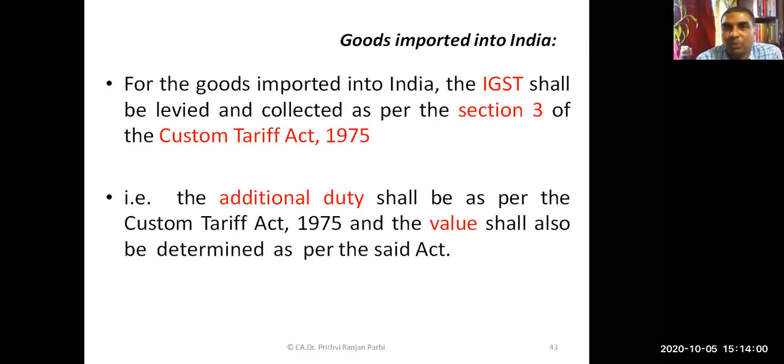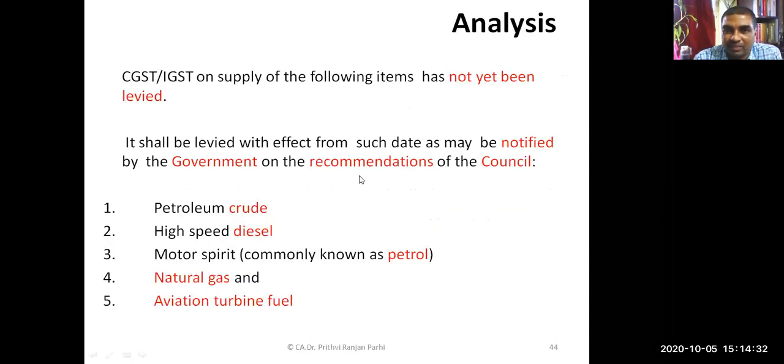And when goods are imported into India, then IGST shall be levied. IGST shall be levied and collected as per section 3 of the Customs Tariff Act 1975. That is, the additional duty as per the Customs Tariff Act 1975 shall be collected, and this will be computed on the value, and the value also shall be determined as per the Customs Act. So for goods imported into India, IGST shall be computed like this, right?